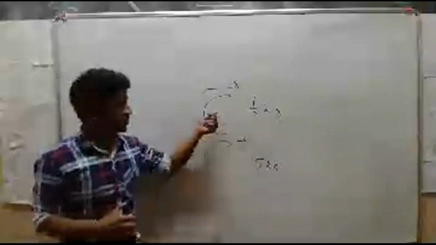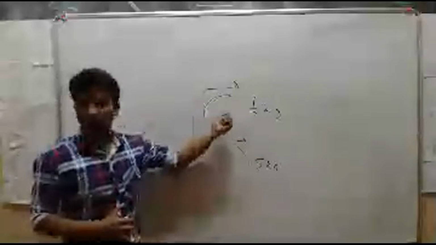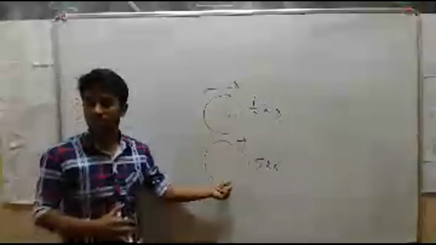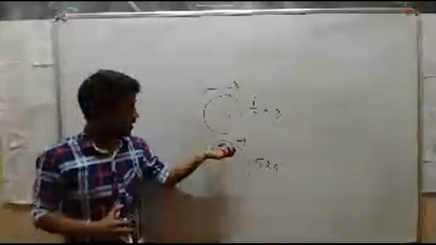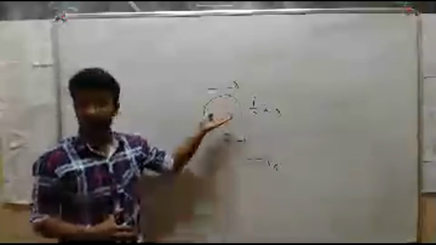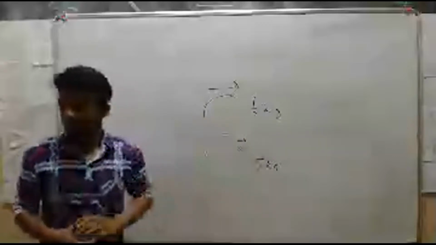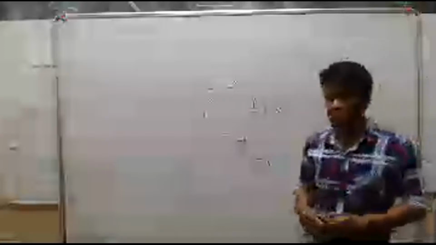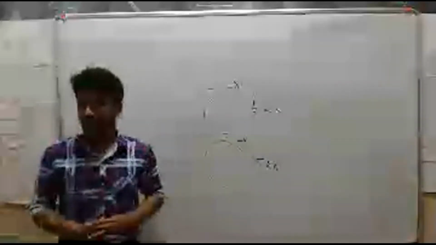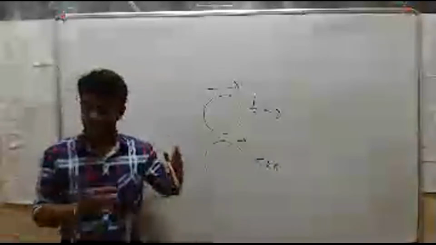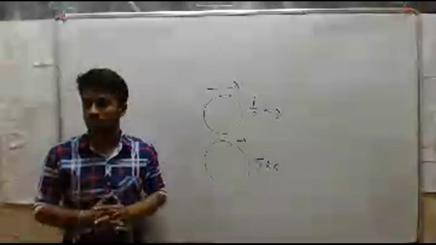Now both are at rest, right? If you kick the football, it will easily change its state. But this stone, no. Why? Because it resists more compared to the football. So if the mass of the object is more, then it has more inertia. You can't push a bus very easily, because to push that bus you need a minimum of 10 to 15 members.